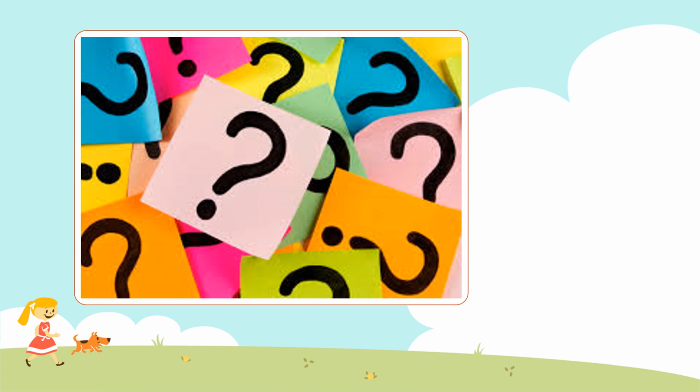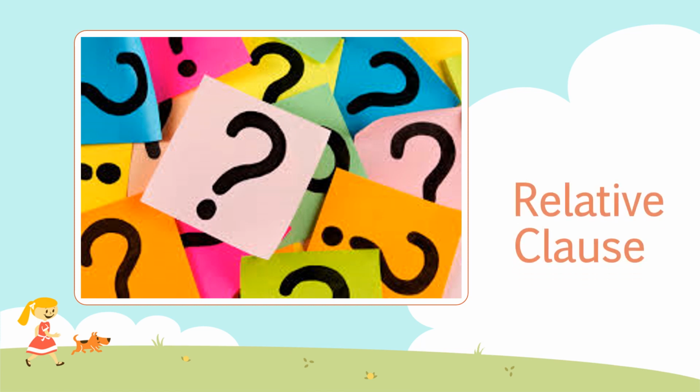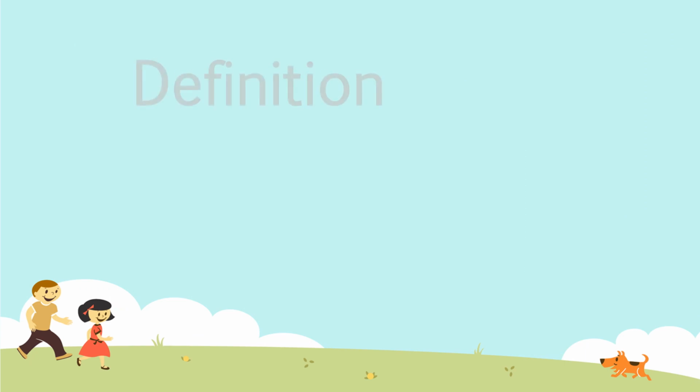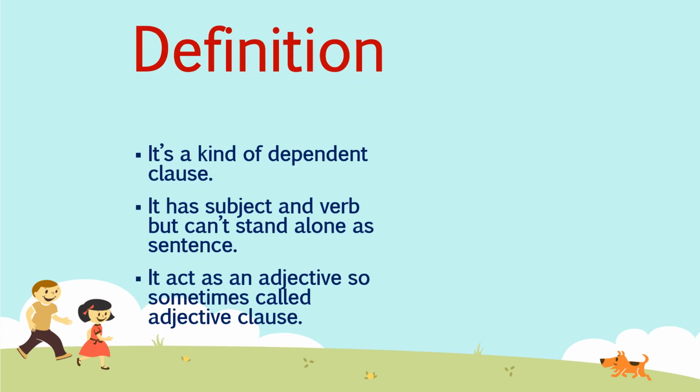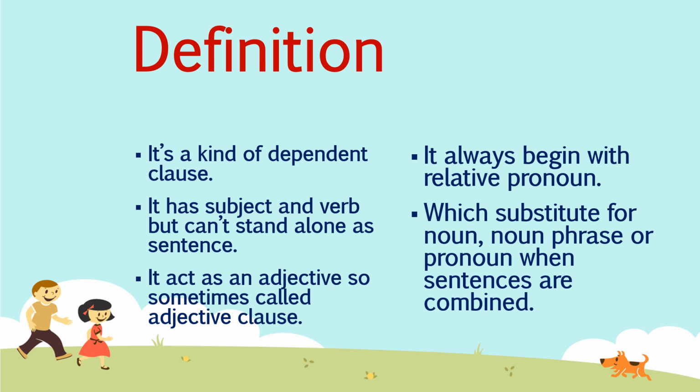Now, relative pronouns are always related to relative clause. The definition of relative clause, its use and the important points related to it: it's a kind of dependent clause. It has a subject and verb but cannot stand alone as a sentence. It acts as an adjective, so it is sometimes called an adjective clause. This is the definition of relative clause.